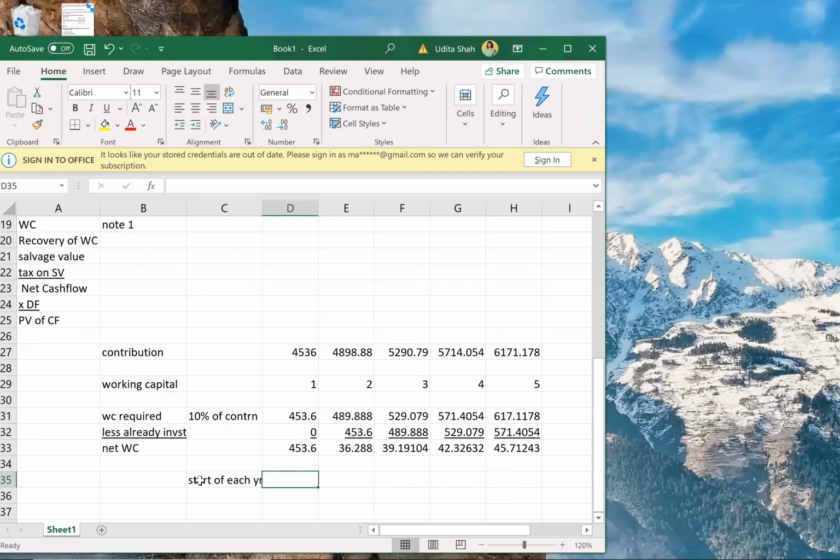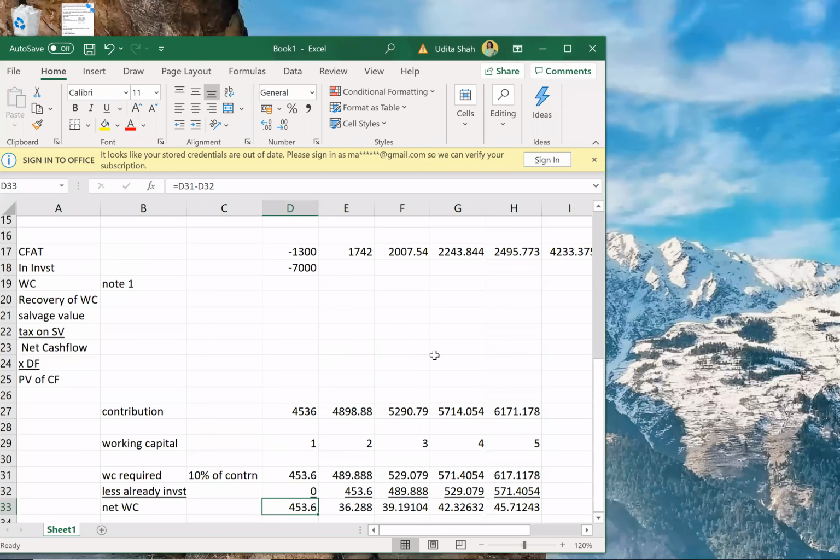So we will not write 1 to 5. Instead of that, we'll write from 0 to 4. Working capital was at start of each year. So year 1's working capital, we should write it in year 0.